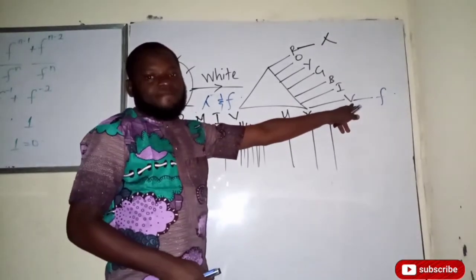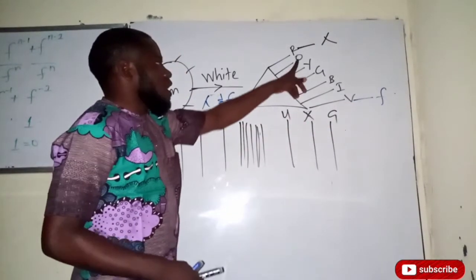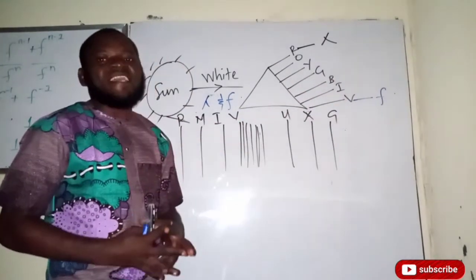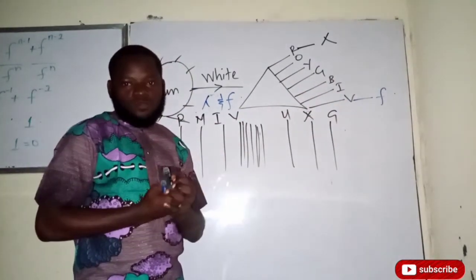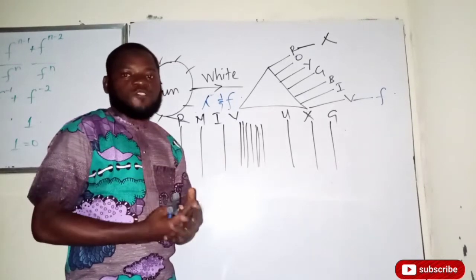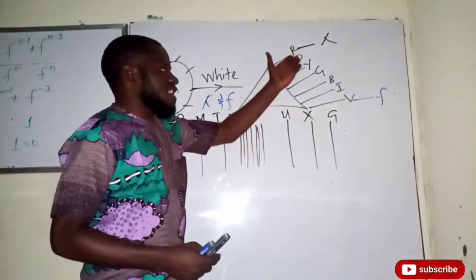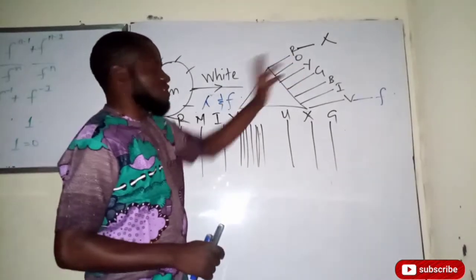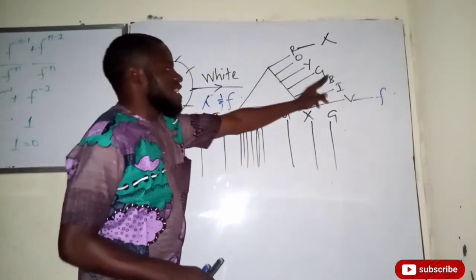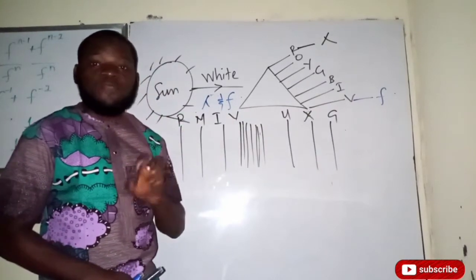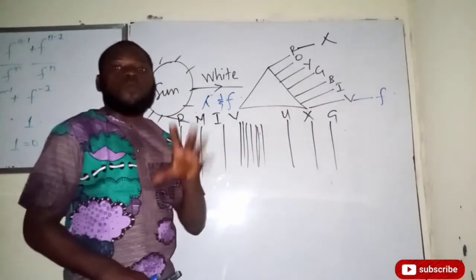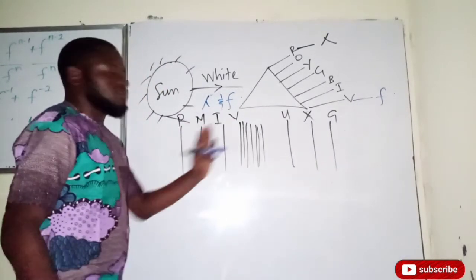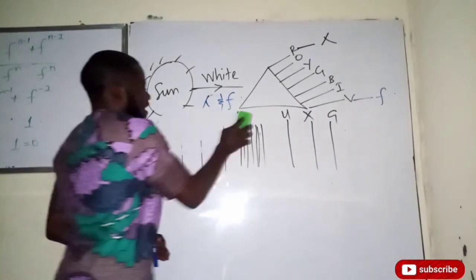Now, the orange, the yellow, the indigo, and the violet, you can only get them with a mixture of colors. When you mix 2 colors together, that is when you can start forming other colors. Hence, for this video, we are going to consider just 3 colors: the red, the green, and the blue, in order for us to explain why the sky is blue and why the cloud is white. Now, having understood all of this, let's quickly look at something.